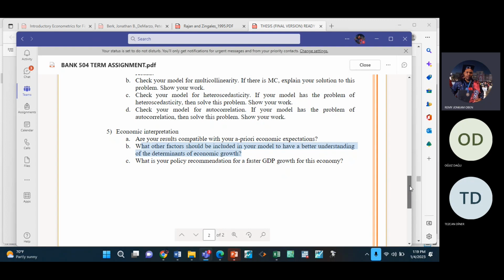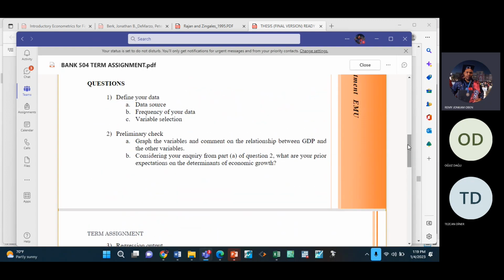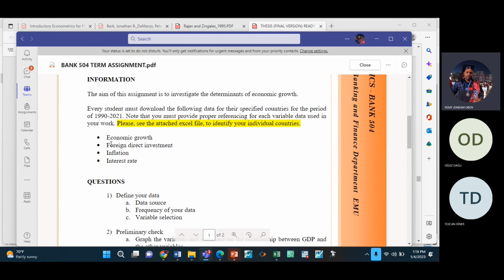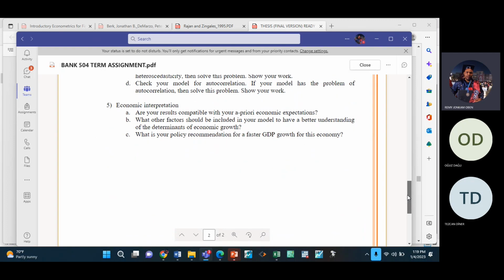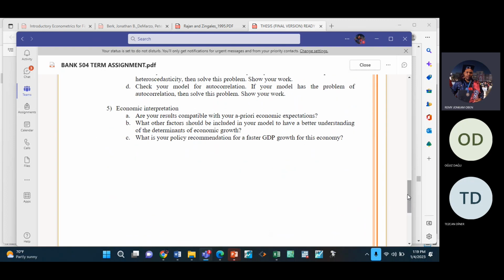Now, in this assignment, we are including just FDI, inflation, and interest rates. But if you check the other studies in the literature, you might discover that there are some important variables that most of these other studies are using. If these studies are using these variables, but these variables are not here, you should mention that this is an important variable which needs to be included in this model, because these studies are using it. But you need to tell me the studies, because I'll check to make sure what you're telling me is correct. I'll show you how to find the studies.